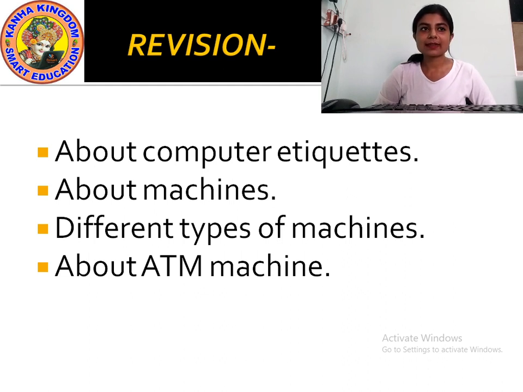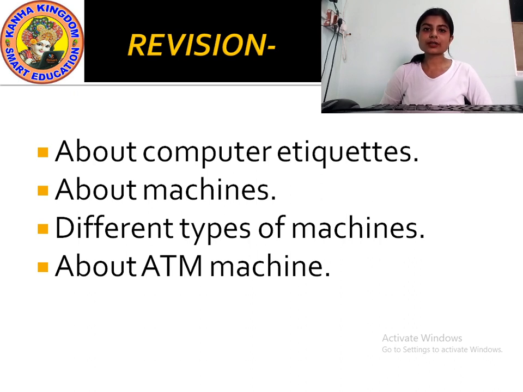Then sit in a correct posture while working on a computer. You should not move here and there. You should not lean on each other's body. You should sit in a correct position.